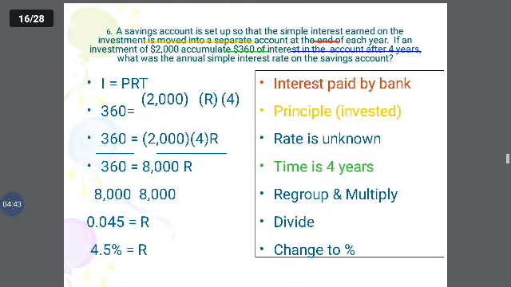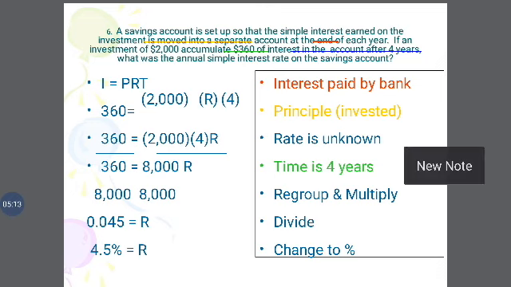A savings account is set up so that the simple interest earned on the investment is moved to a separate account at the end of each year. If an investment of rupees 2,000 accumulates rupees 360 of interest, I is equal to rupees 360. So the principal amount is 2,000, the interest is 360, and the duration of the period is 4 years.